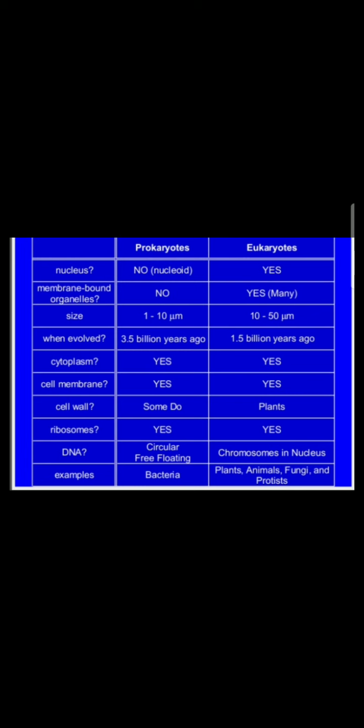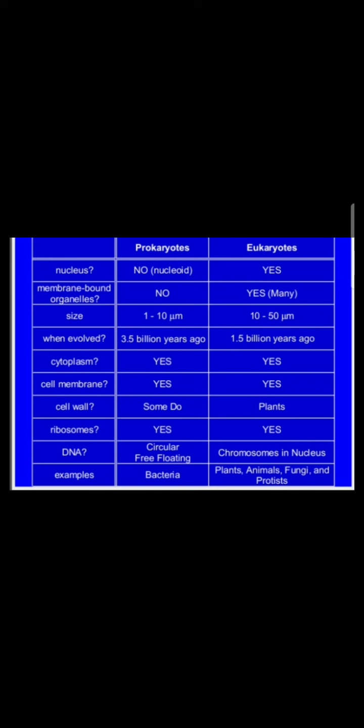Prokaryotic cells have 70S ribosomes, and the eukaryotic cell has larger ribosomes, of 80S unit. The prokaryotic cell has circular or free floating nucleoid-like DNA, whereas the eukaryotic cell has chromosomes in the nucleus, wrapped with histone protein, forming nucleosomes and solenoid complex.